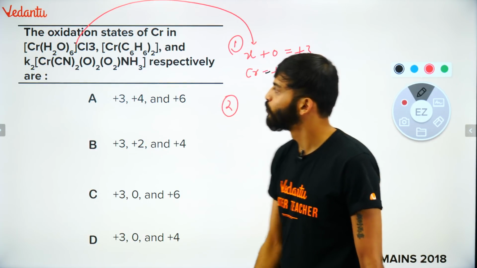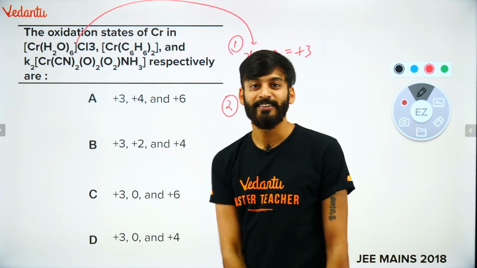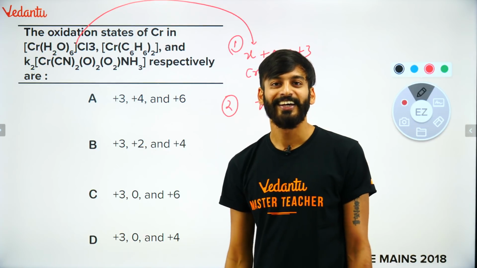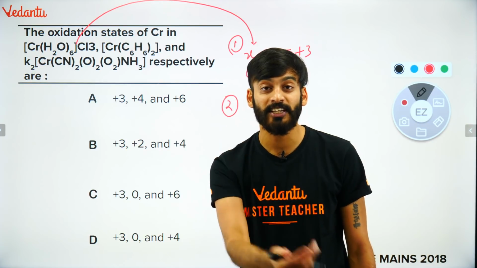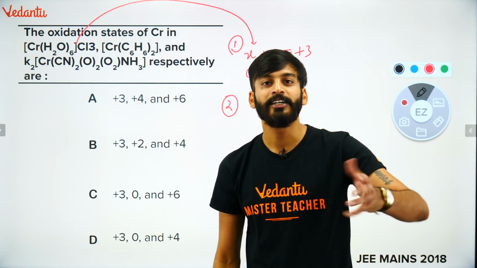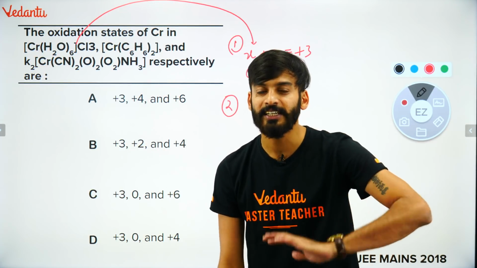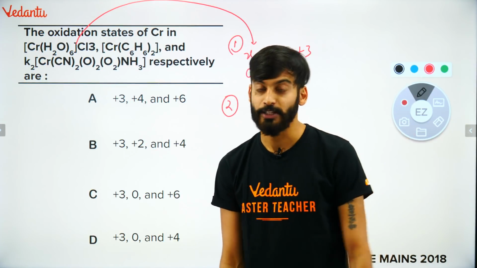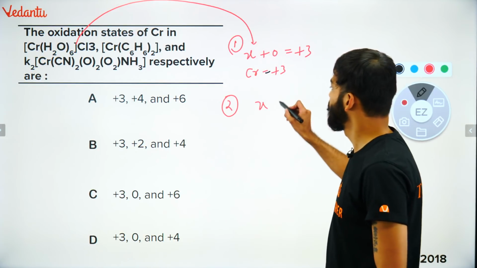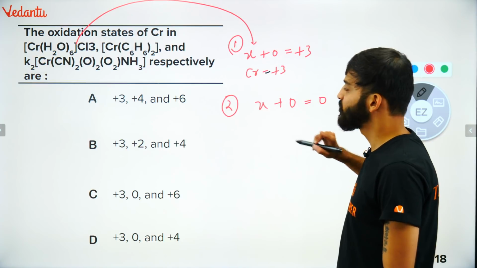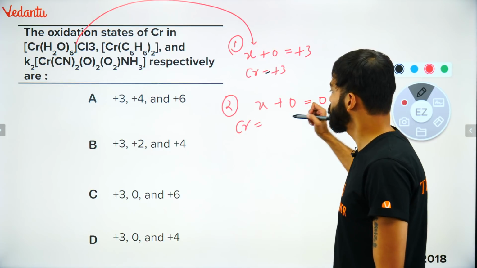Let's go for complex number 2. X, very nice. This is benzene, phenyl group we will say benzene. ठीक है? It is a neutral ligand. ये याद रखना है. It can give all 6 electrons, or it is actually a flexidentate ligand. It can change its way how it is attaching itself to the central metal atom. 6 electrons भी दे सकता है. But it's a neutral ligand. So X plus 0. What is the overall charge? 0. So X will become 0. So in second compound, chromium oxidation number is 0.